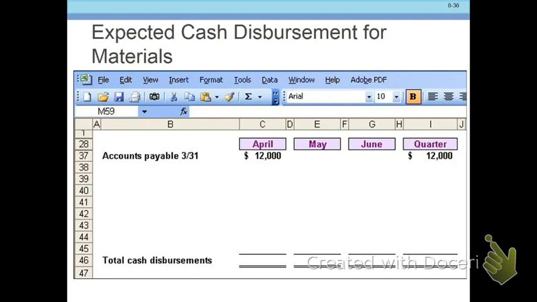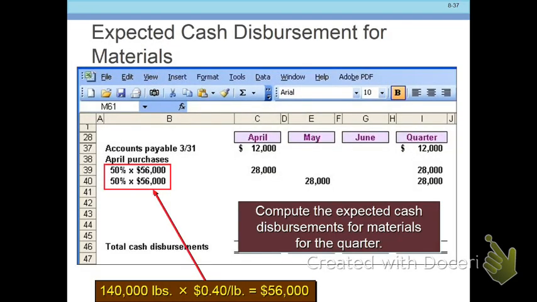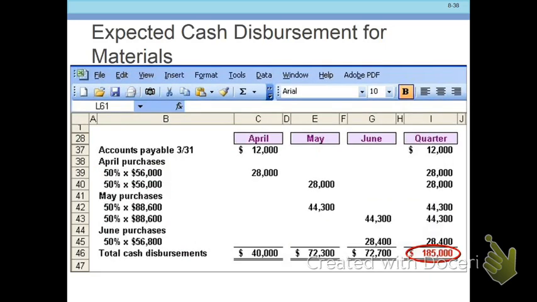So, how much cash is going out? Our cash disbursements, we have $12,000 from March going out in April. Then we have to take our purchases, okay, 140,000 pounds at 40 cents a pound. And where did the 140,000 come from? It came from our material purchases budget. And then we're going to pay half in April, half in May. And then our May purchases, and we're going to pay half in May and June.